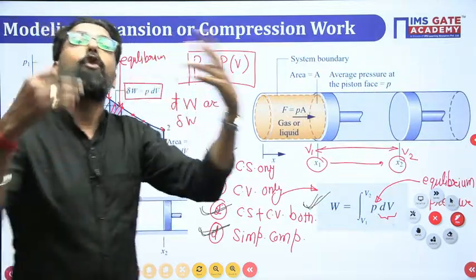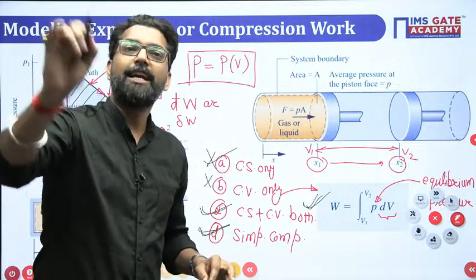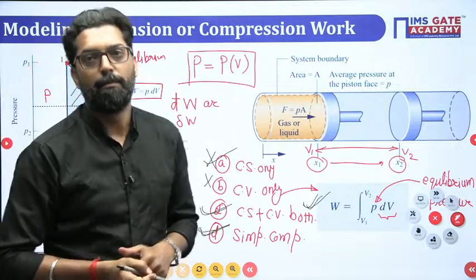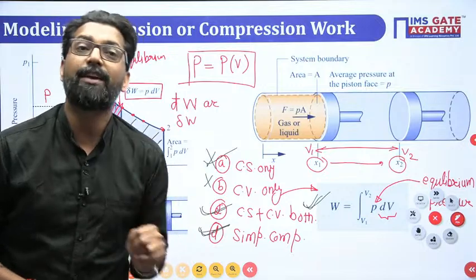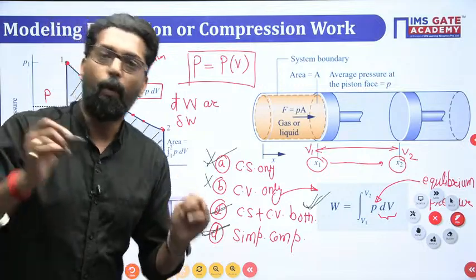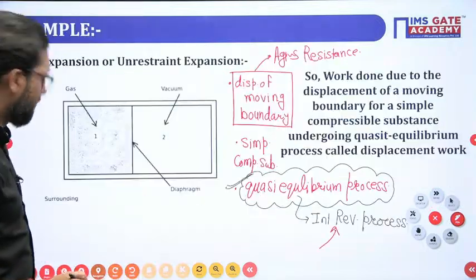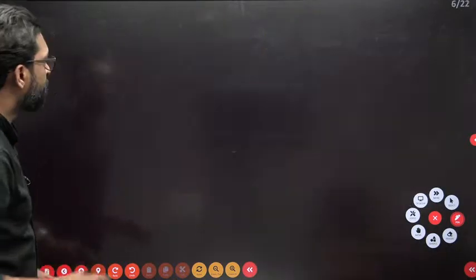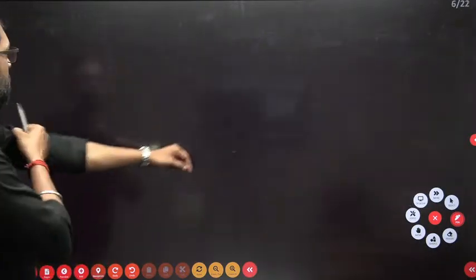VDP is for an open system. VDP is only applicable for an open system. You are right, both are different things. Okay, what is the difference between PdV and VDP? Anyone, please tell me. Yes, you are right.